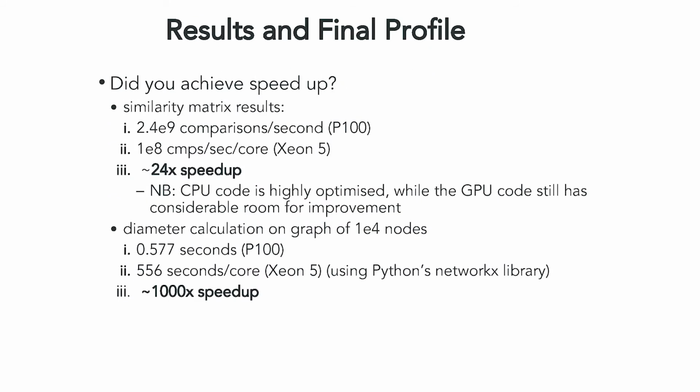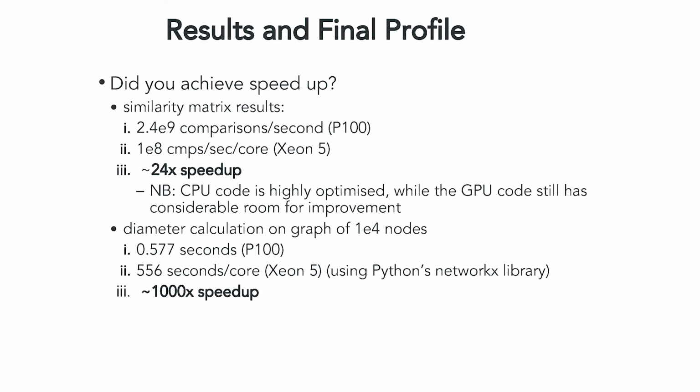So our takeaway numbers would be for the similarity matrix part, which we were pretty confident could be parallelized. Luckily it could. So we're seeing what was in the order of tens of millions of comparisons is now in the low billions, so 2.4 billion comparisons per second on the P100. And yeah, so about 24 times speed up. And we do see places in the GPU CUDA implementation where it could be improved. And this is currently using one GPU. Future work there as well.